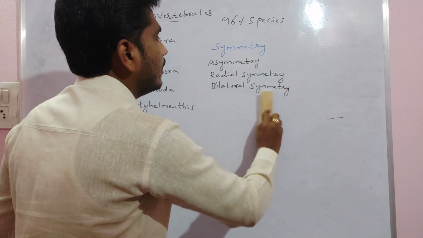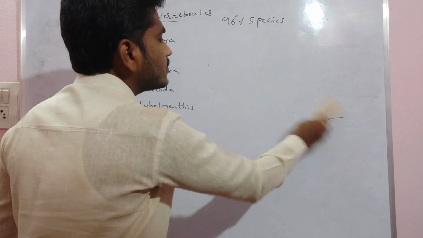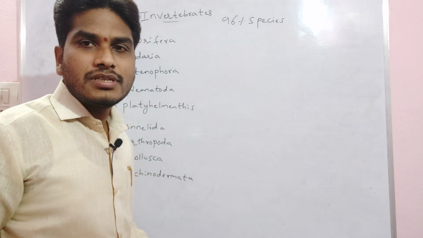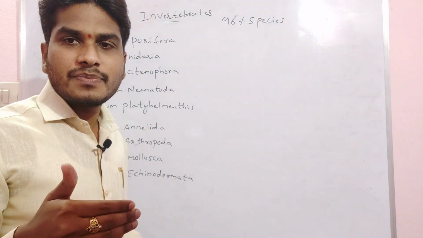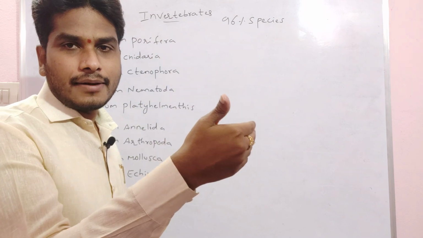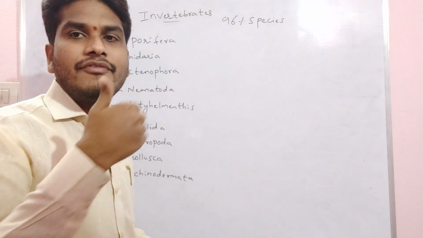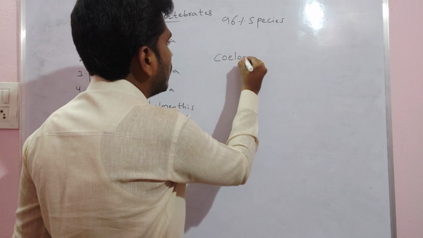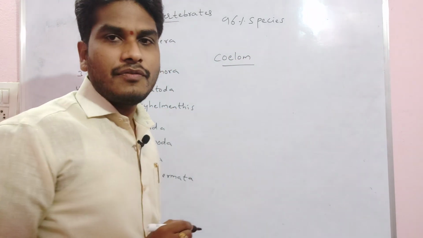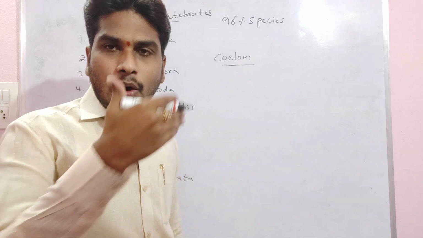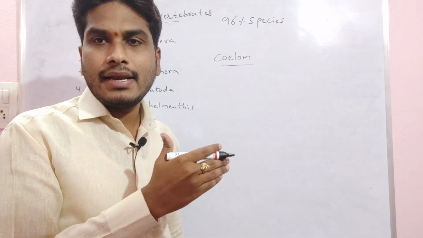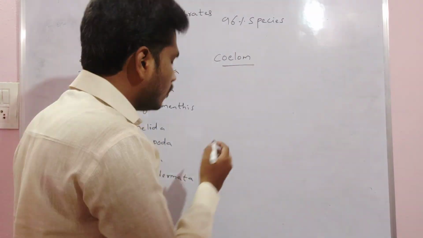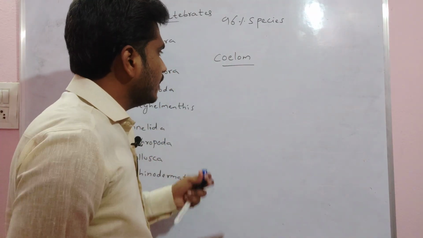Then we have coelom. What about coelom? Coelom is a body cavity. Coelom is a body fluid or body cavity which is present between the outer body wall and the visceral organs. That we call coelom. Coelom again has three types.